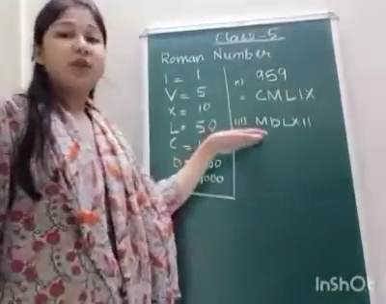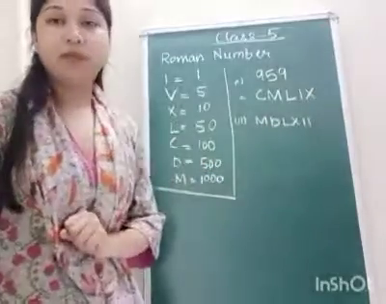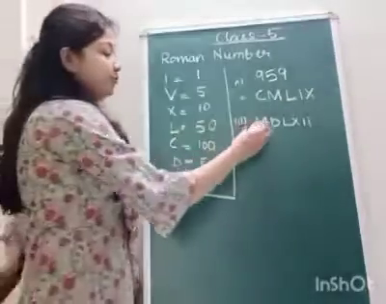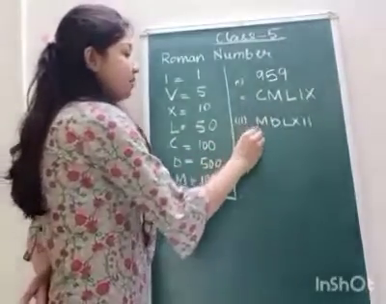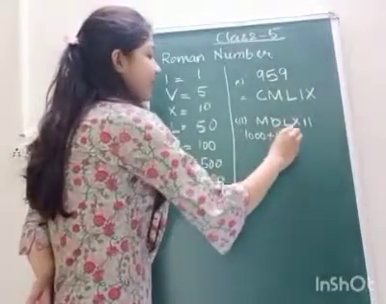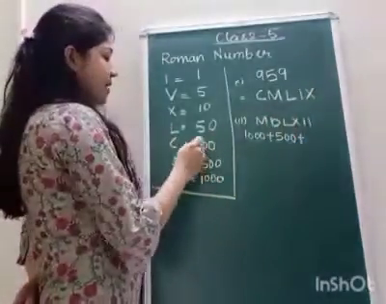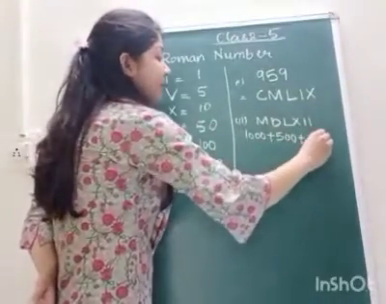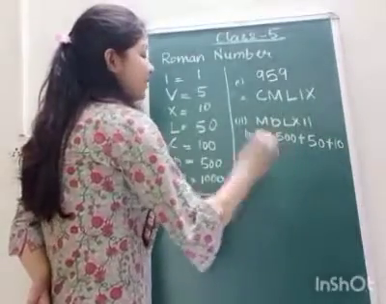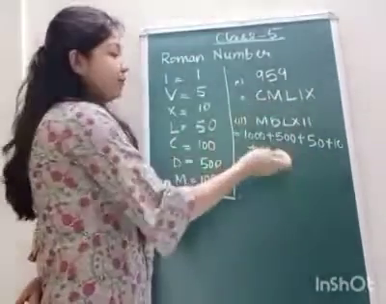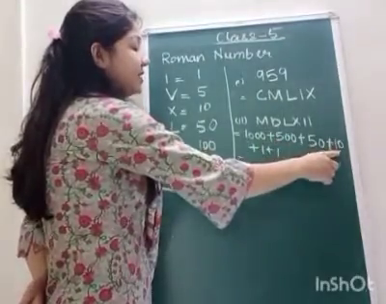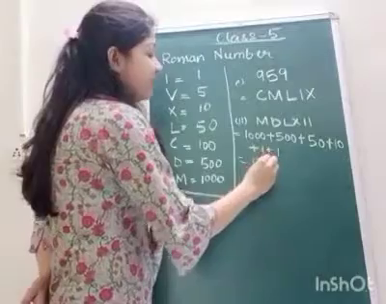Now the second question: here you have been given a Roman number and you have to convert this Roman number into a Hindu-Arabic number. The value of M is 1000, plus the value of D is 500, plus L is 50, plus X is 10, and I is 1, plus 1. So you have to add all the values of these numerals. 1000 plus 500 is 1500, 50 plus 10 is 60, 62, so 1562.